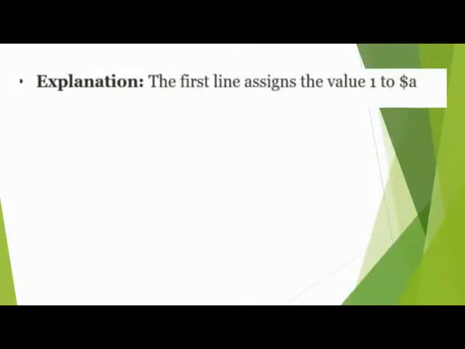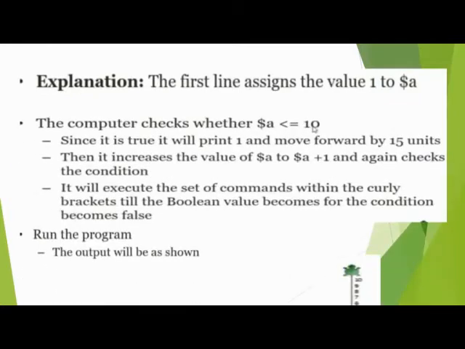Now this is a sentence explanation of the for loop which I shared previously. To check whether $a is less than or equal to 10 means the variable value is less than 10 or equal to 10; it can be equal but not greater than 10.